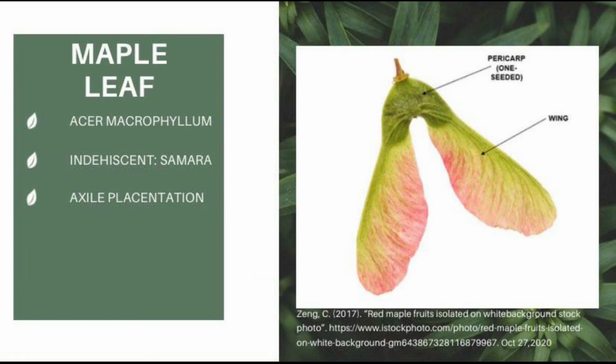Another one is the samara or winged fruit. It is a one to two seeded fruit with a wing-like outgrowth.